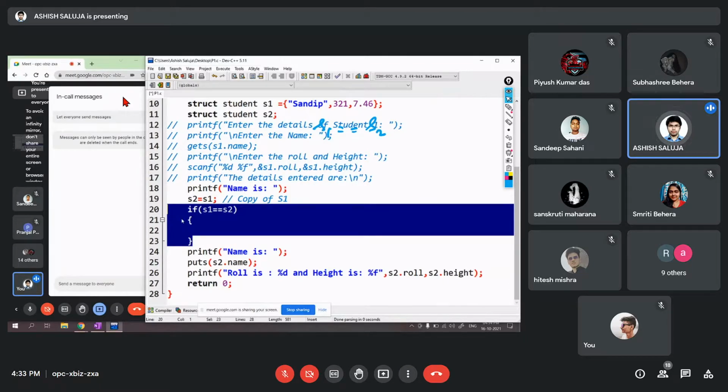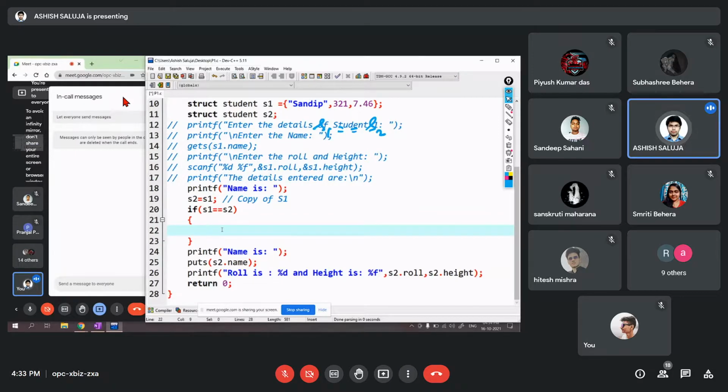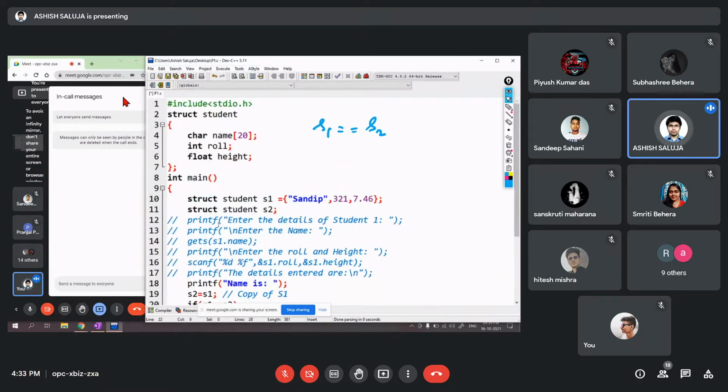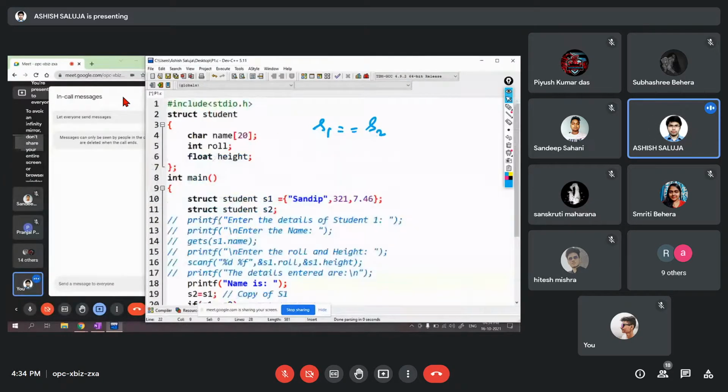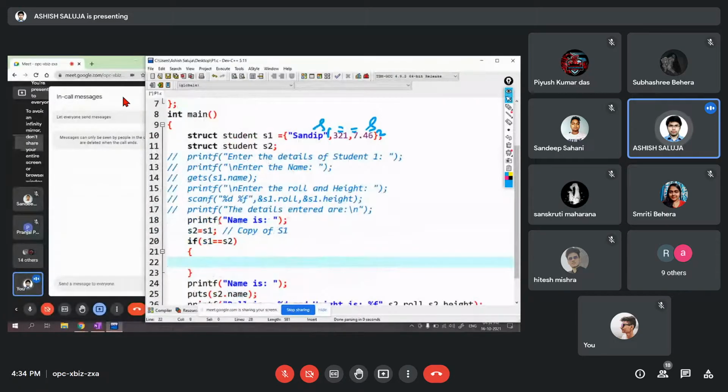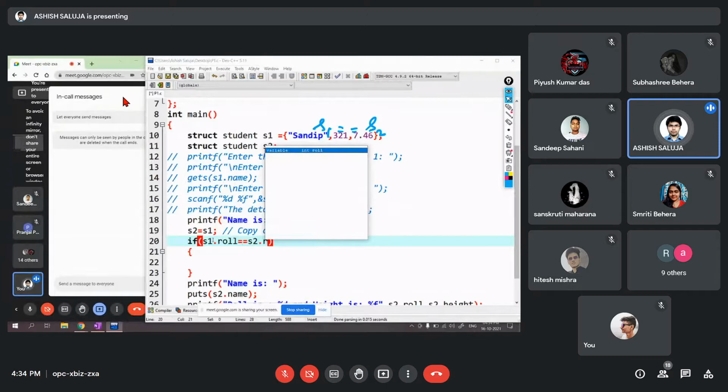If you want to check, you will have to check individually. But S1 dot roll is equal to S2 dot roll, only then will the correct output come. That means you have to compare it member wise. You can't compare it variable wise. You can compare it member wise, data member wise, or structure element wise, like S1 dot roll is equal to S2 dot roll. That is perfectly possible.